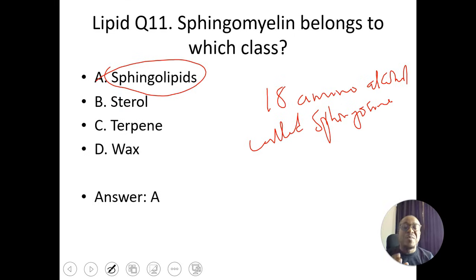So that forms the backbone. For triglyceride, what forms the backbone is glycerol. For phospholipid, what forms the backbone is glycerol. For sphingolipid, what forms the backbone is an 18-carbon amino alcohol called sphingosine. Remember the word sphingosine.